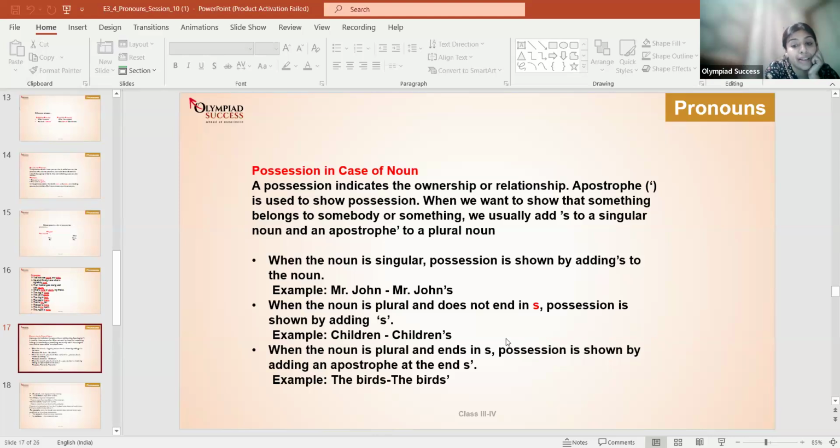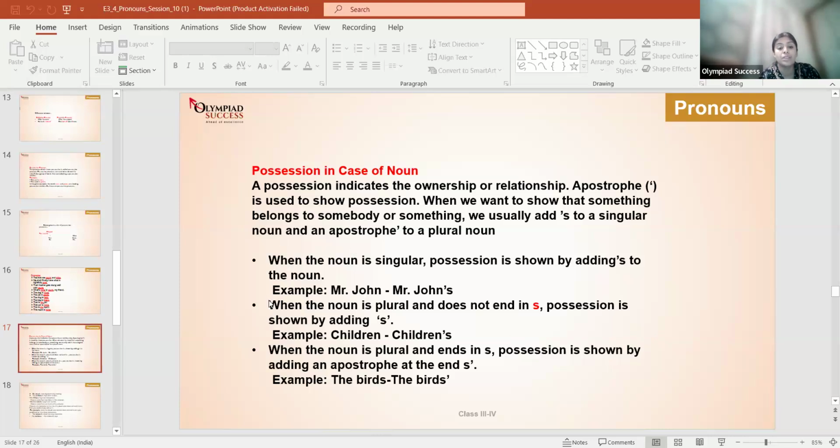When the word is plural, like boys, then the apostrophe only. Children, then children's. But when the noun is plural and does not end in s, that is a very important point to understand.